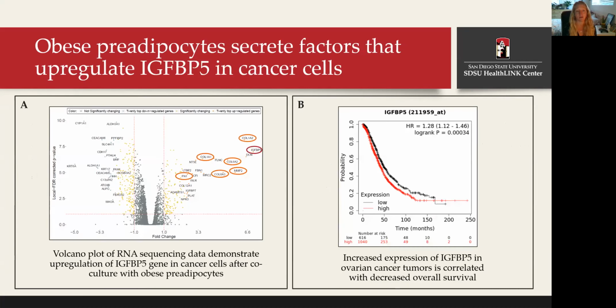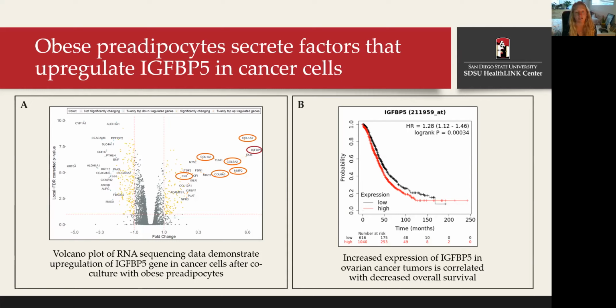To explore the mechanism by which preadipocytes support tumor initiation, we performed RNA sequencing in co-cultures that recapitulate our mouse model. And we observed an increase in ECM remodeling genes marked in orange. But notably, the most significant differentially expressed gene was insulin-like growth factor binding protein 5, or IGFBP5, which is circled in red. When we explored the clinical significance of IGFBP5 in the Cancer Genome Atlas, we discovered that increased expression of IGFBP5 in patients is significantly correlated with decreased overall survival.